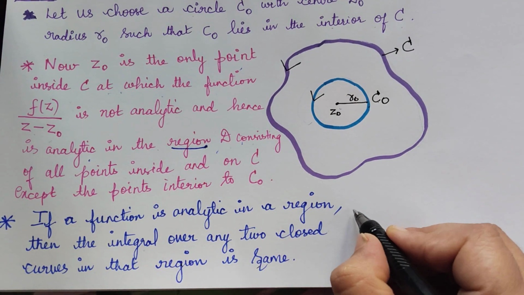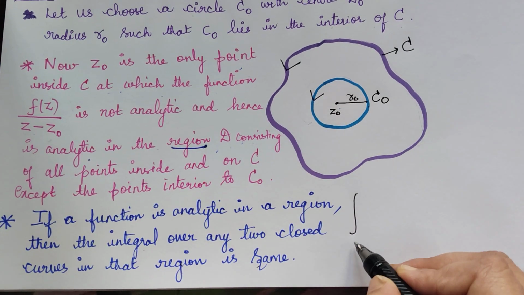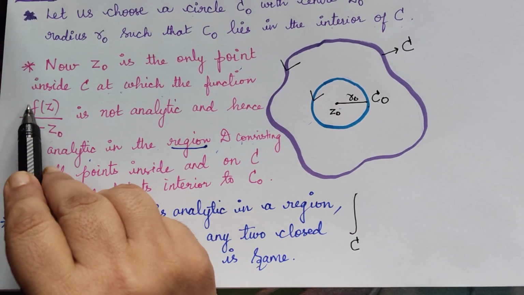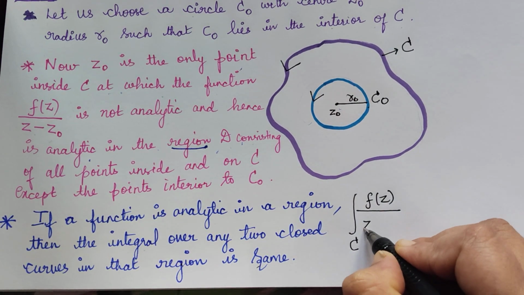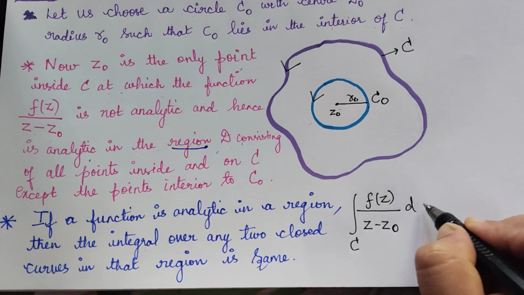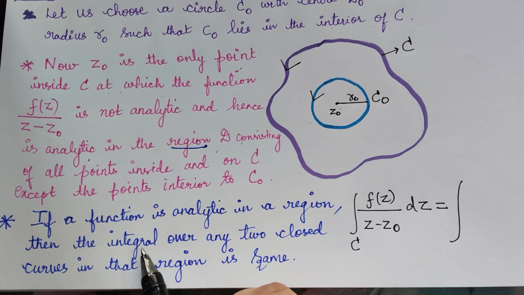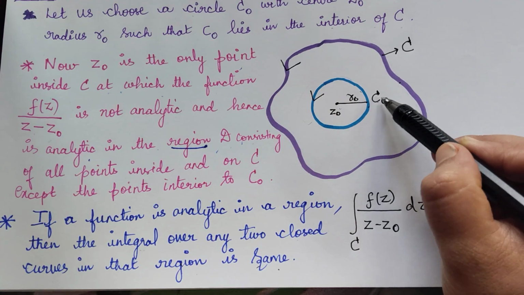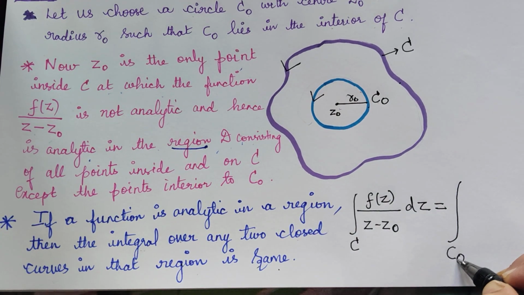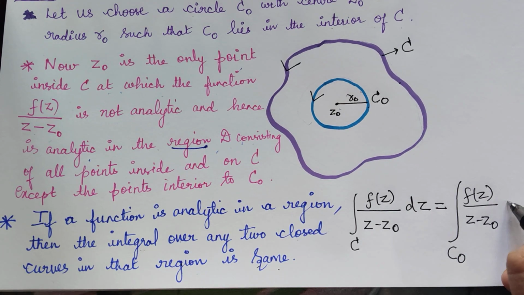This implies that we have the integral over the closed curve C of f of z divided by z minus z naught dz, and this will be equal to the integral over the other curve C naught of the same function f of z by z minus z naught dz.